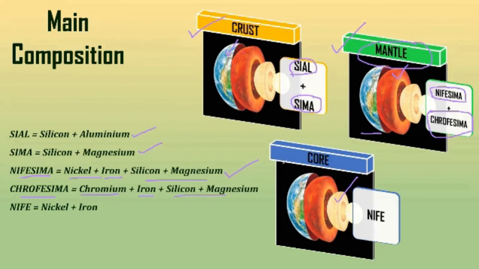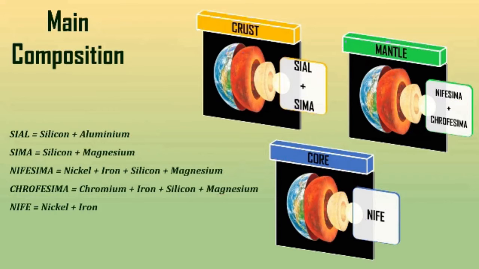After this we have the core, that is the inner part. There is a movie, The Core. You should try to see the movie. It is very technological and very educational. In it, a few scientists are moving to the core in order to do research. What problems they faced when moving towards the core is a big achievement of the movie, and that is worth seeing. Anyway, in the core the main component is Nife, that is nickel plus iron. So these are the things present in the different layers.